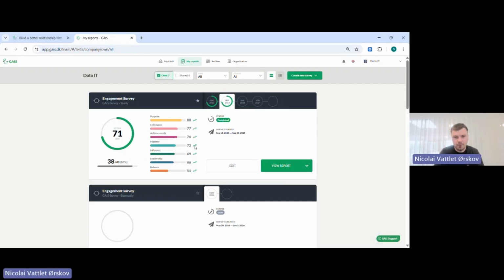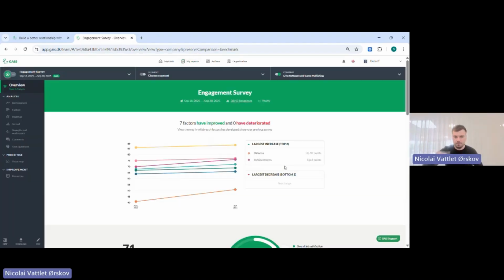Then you can see these green arrows here, and they kind of indicate that we moved up in score compared to the last survey that we did. Because obviously, if you do this twice a year or even more, or once a year, then eventually you will have a series of surveys where you can track the development. And that series is actually up here. So right now we are zoomed in on this one from September last year, but there was also one from August. And here we can see that the next one will be in January. So you can always track the development in a series. You can see that it's completed. And then the next move would be to press View Report, as we will do here.